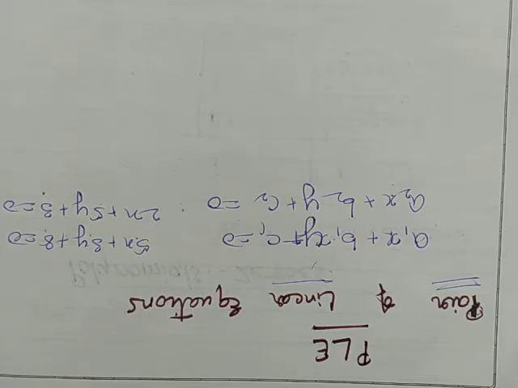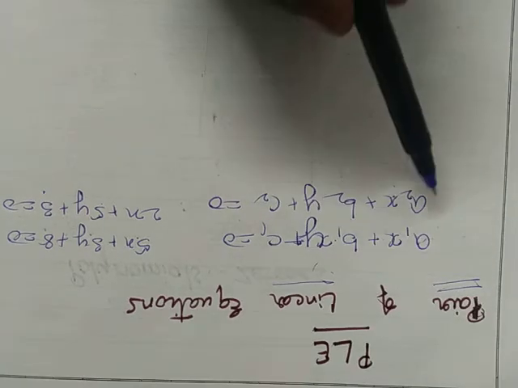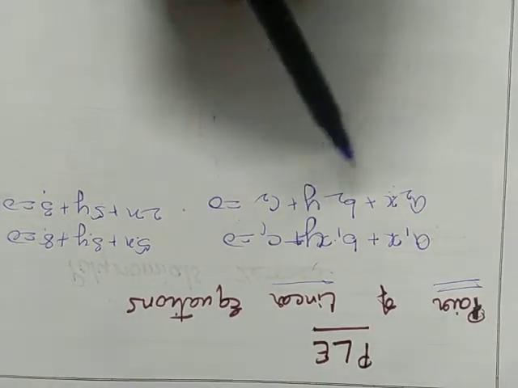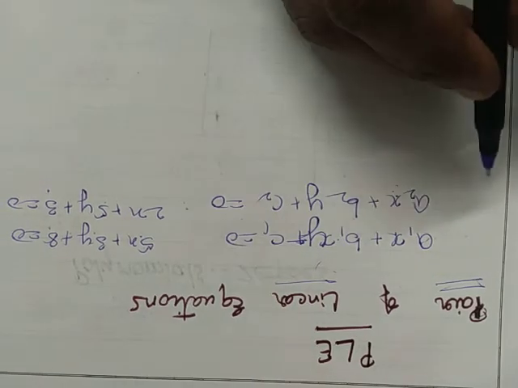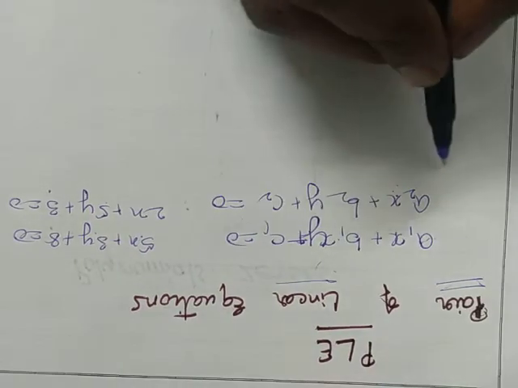How to solve these equations we'll see in another video, but in this video we will basically confine ourselves to the part of, without solving, how to find out what kind of results we are going to get. Sometimes in place of x and y we will get only one value as the answer. That is one case. In the second case, for x and y so many values will be coming, and in the third case, for x and y no values will be coming.